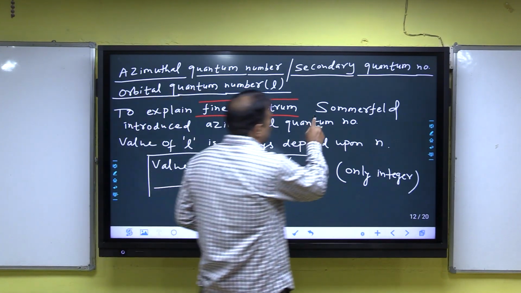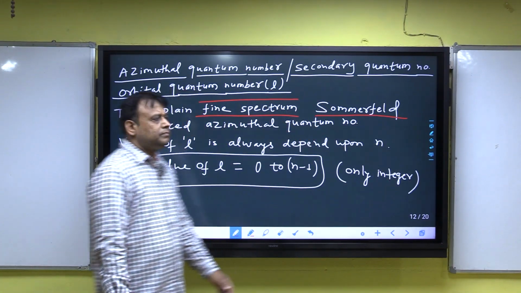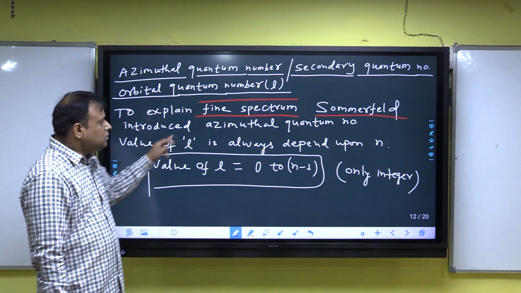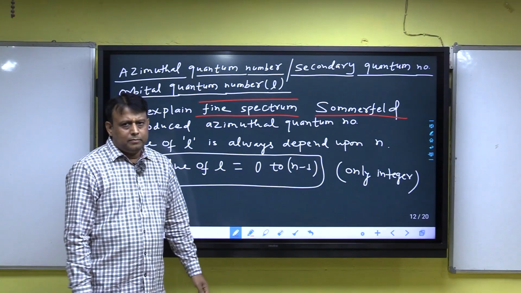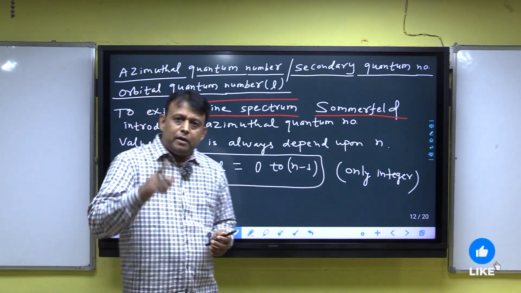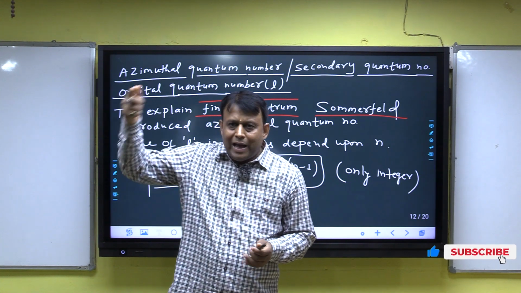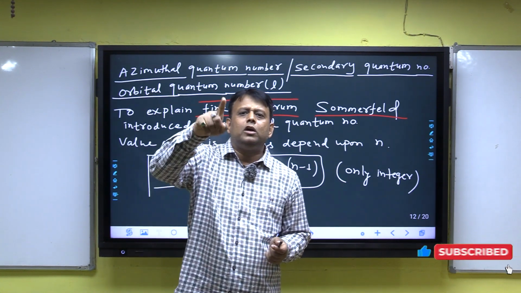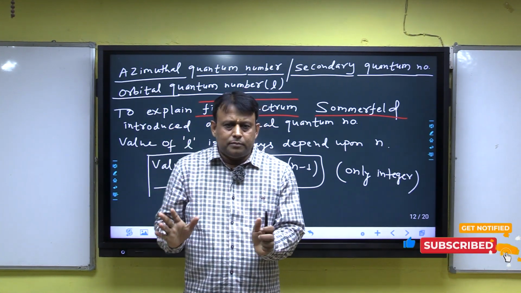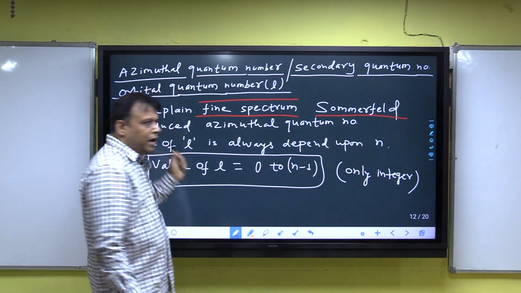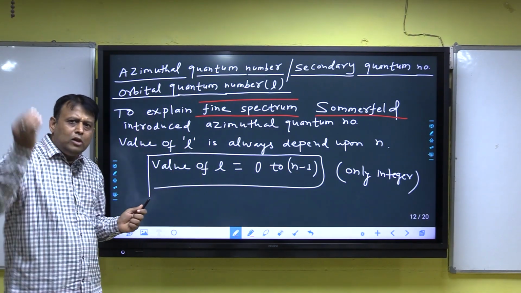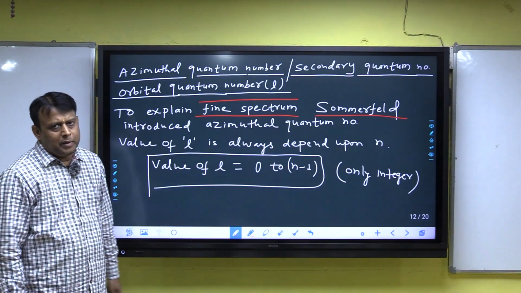Sommerfeld, the name of the scientist, introduced the azimuthal quantum number. The principal quantum number was introduced by Niels Bohr. The azimuthal quantum number was introduced by Sommerfeld.